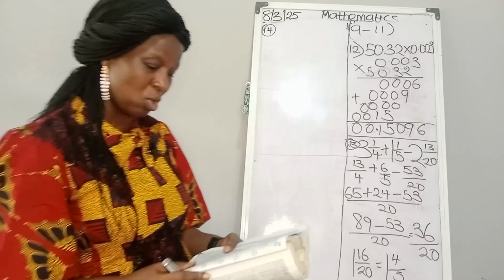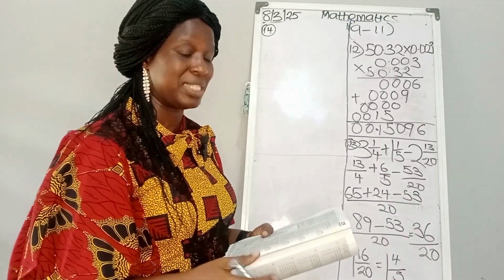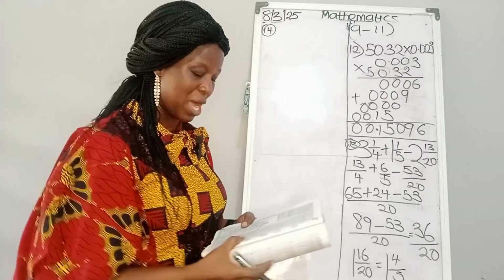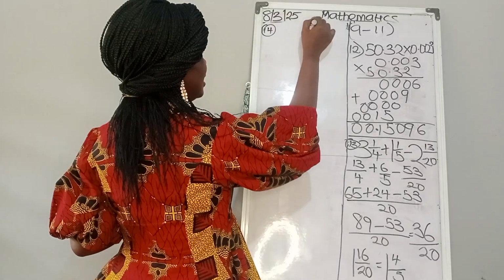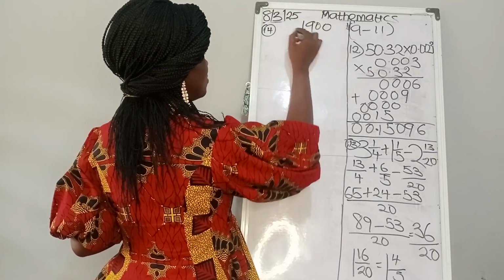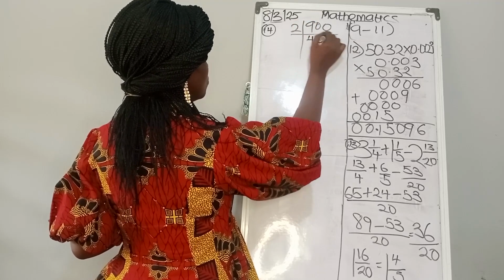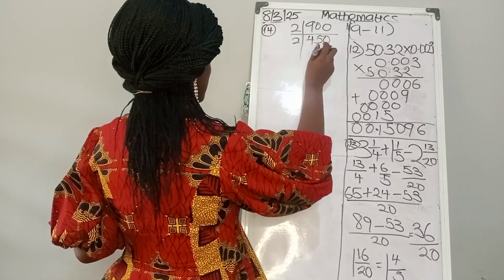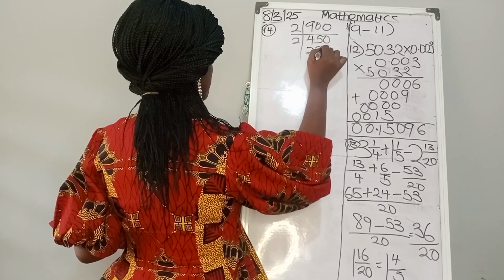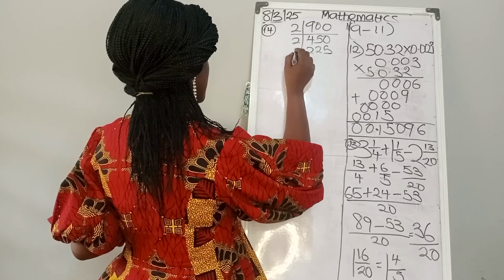Now to number 14 question. We are to express 900 as a product of prime factors. So let's take 2. This is 450. 2 can still go. That gives us 225. What can go again? 3 can go.